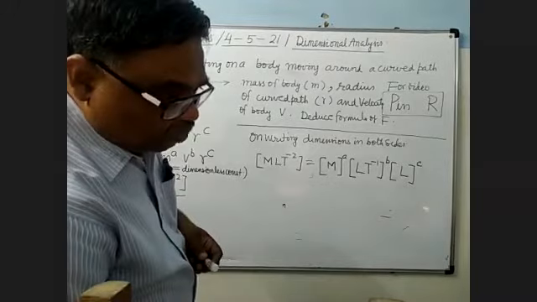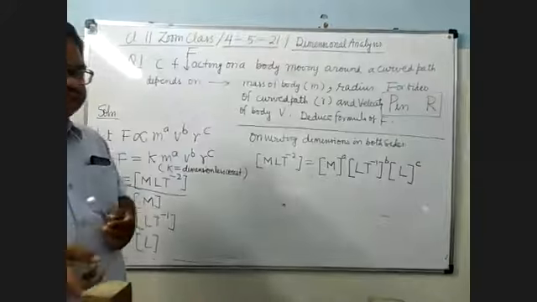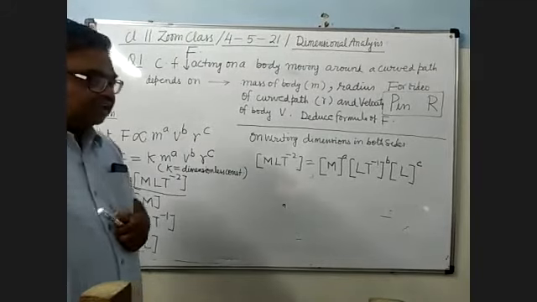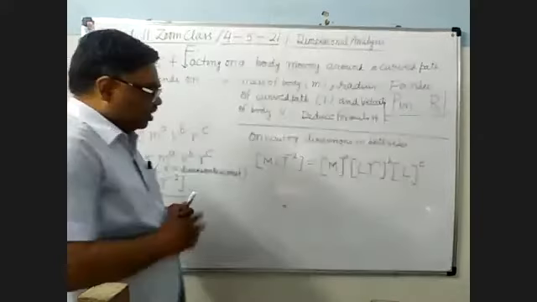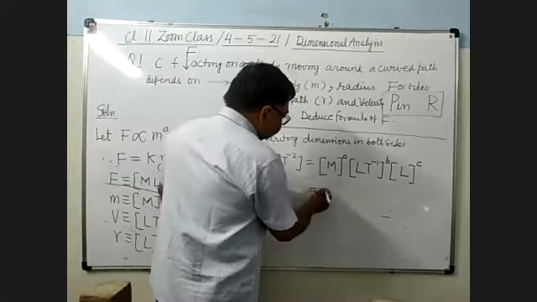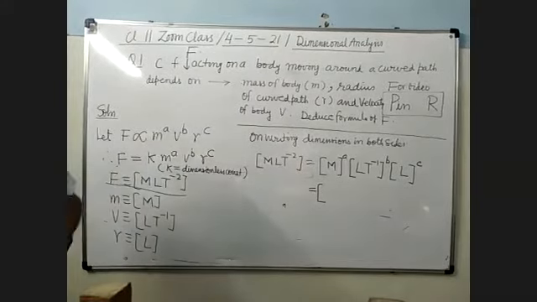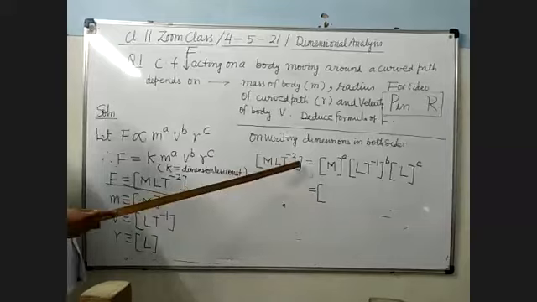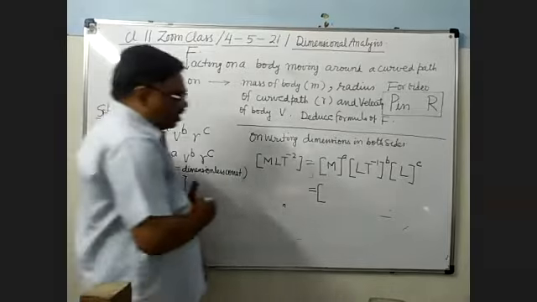Now simplify the right hand side. In what way will you write? First you will write the terms of M, then L and then T. MLT, we will remember. पहले M के terms लिखे जाते हैं, then L के and then T के. Now see here, in the right hand side how many terms of M are there? So 1. और कितनी पावर है उस पर? a. So we will write M power a.